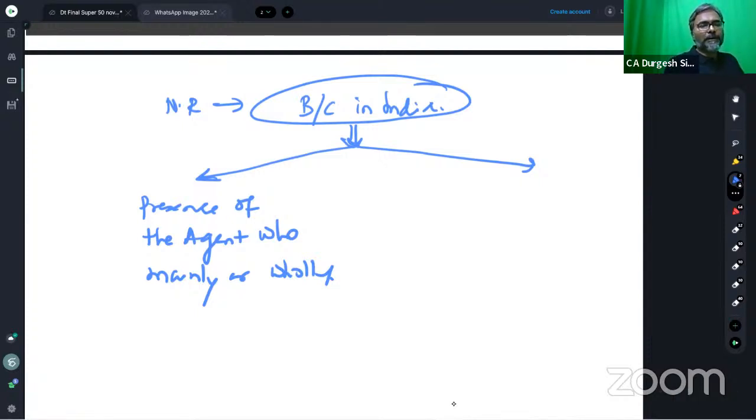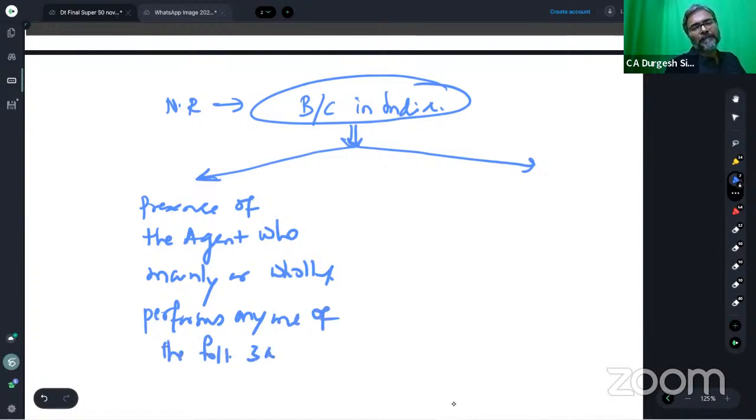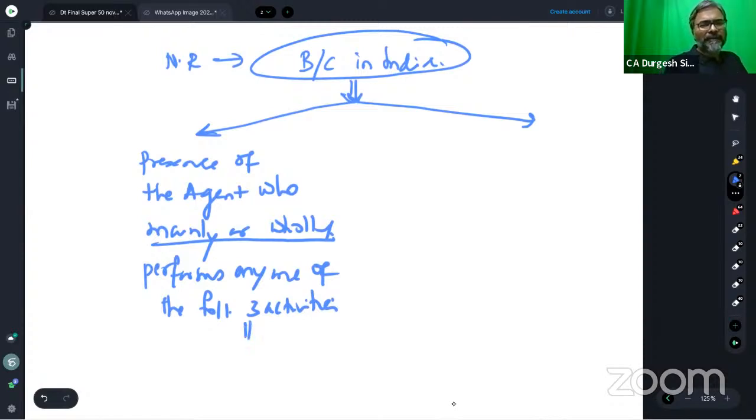performs any one of the following three activities. So there are three activities, students, which have been given. Any one of these three activities they need to perform.